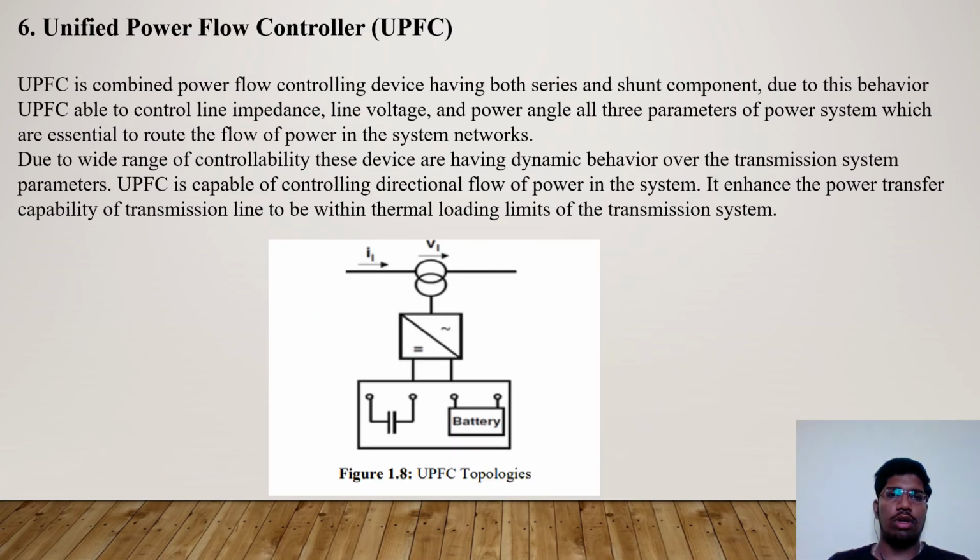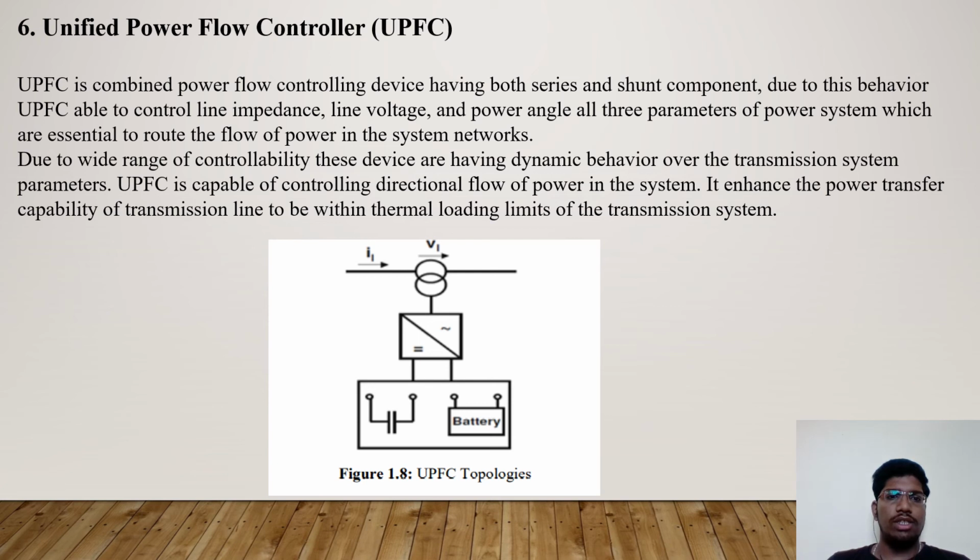Unified Power Flow Controller (UPFC). UPFC is a combined power flow controlling device which has both series and shunt components. Due to this behavior, UPFC is able to control line impedance, line voltage, and power angle, all three parameters of the power system which are essential to route the flow of power in the system networks.